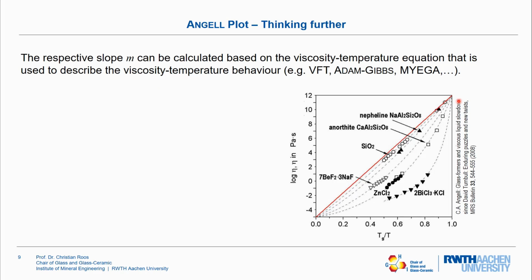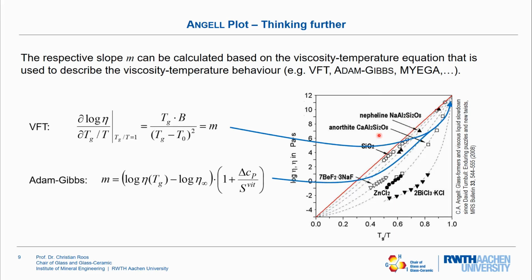The respective slope in the Angell plot, which is helpful to determine the polymerization degree or the frustration mechanism, can be calculated from the respective temperature-viscosity equation. This can be, for instance, Vogel-Fulcher-Tammann or Adam-Gibbs equation. If we apply Vogel-Fulcher-Tammann to the Angell plot, we have this relation here for the slope, or if we apply Adam-Gibbs, we get this expression here for the slope in the Angell plot. And again, with these slopes, one can determine the respective structure, polymerization degree, and frustration mechanism of the respective glass.